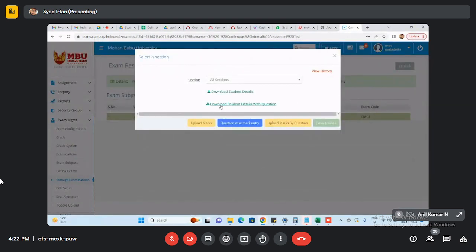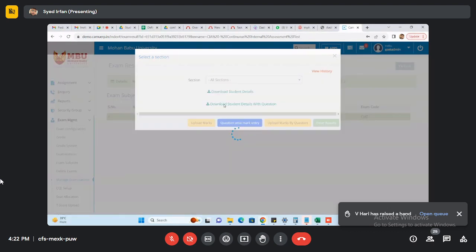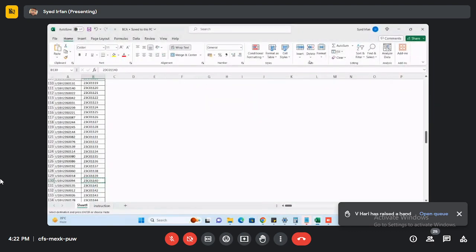So here we have the option. I already mentioned, if we didn't map any question paper, we don't have this option in this screen, only it's showing as download student list. Now we mapped that question paper along with that assessment. So now we can see on the screen download student details and questions. So question weights and marks also we can provide here. So I just show here.